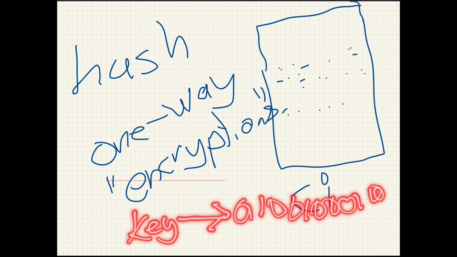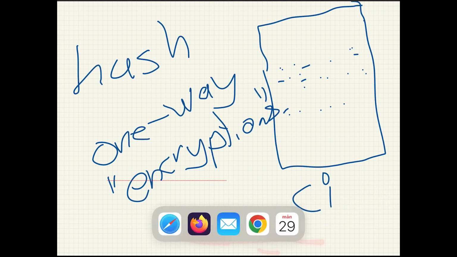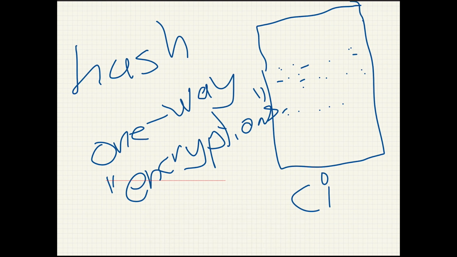And no matter if you obtain this string of bits, you cannot go in the opposite direction and reobtain the key. The only thing you can do is, if you try out a password, for example, then you can encrypt it the same way, and then you can look at both results and see if it's the same hash. That's the only way that you can use a hash.